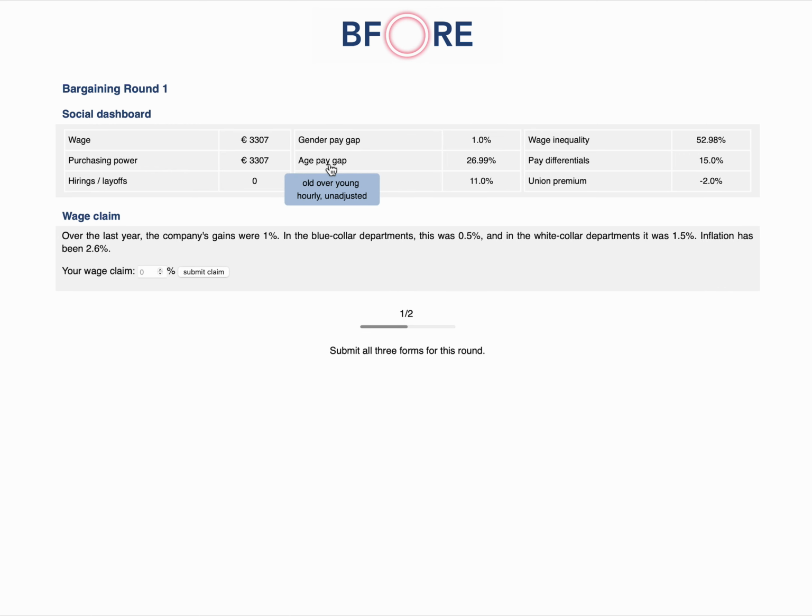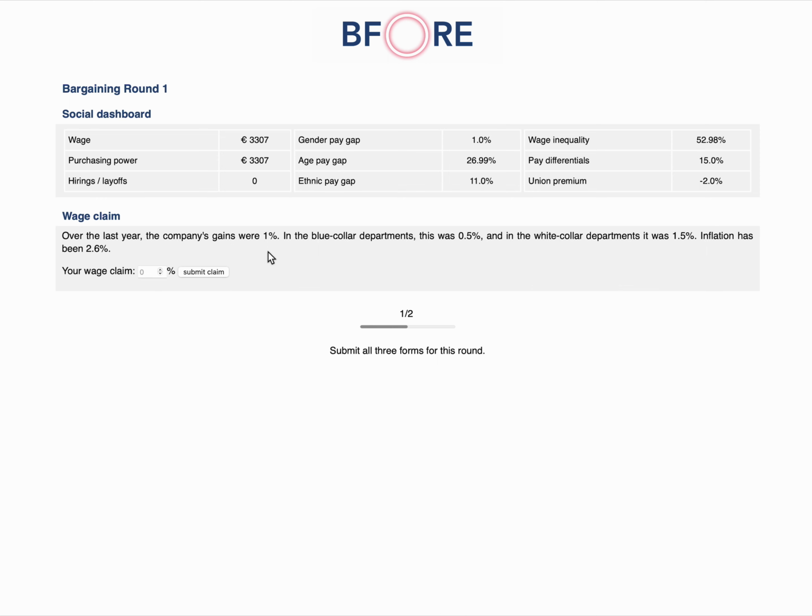If you hover over the concept, you see what it means. The age pay gap is old over young workers in hourly terms and unadjusted for the kind of job they are doing. Wage inequality, however, is high over low paid work for the same job. Pay differentials is white over blue collar workers for different jobs. The union premium is the wage of union members over non-union members. It's also hourly and unadjusted, so they may be doing different jobs, but union members in this case earn 2% less than non-union members.